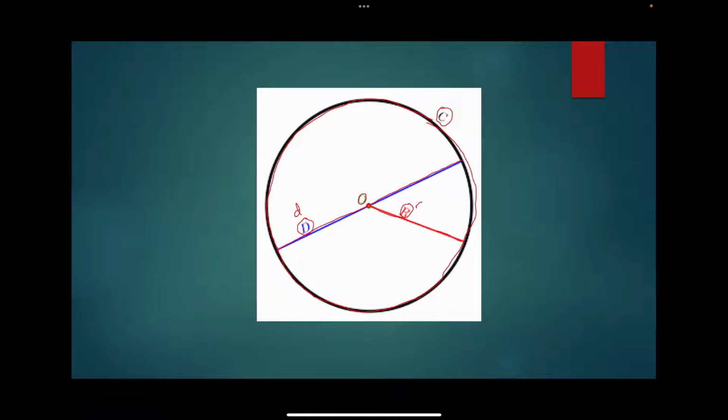Both the radius and the diameter should access the center point O. And the relation between r and d is that capital D equals 2r. So the whole thing is a diameter, but it should go through the center. And we have the radius.